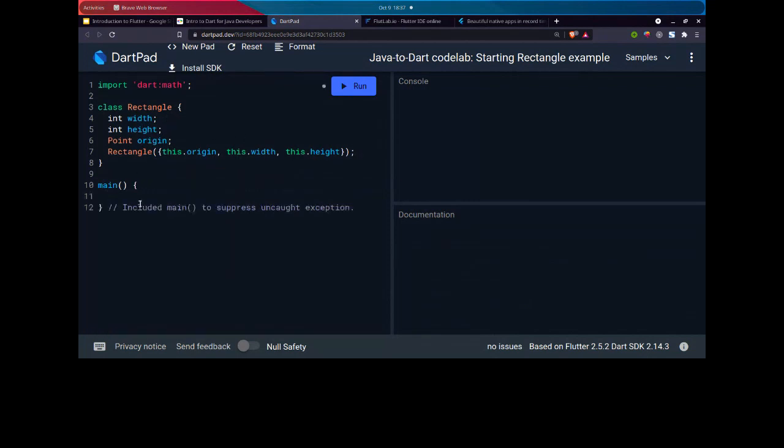Let's call this function, this class. Make an object for this class. New Rectangle. With the new keyword also. In Dart 2.5, we don't require new, but if you want, you can use that.